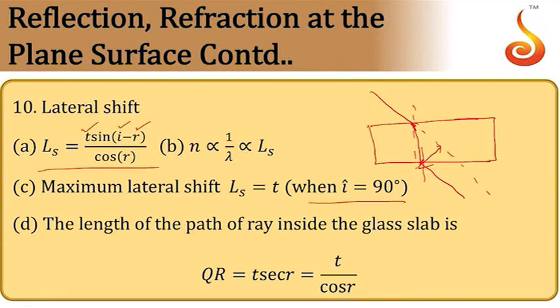The shift is maximum when the angle of incidence is equal to 90 degrees. Angle of incidence 90 degrees means it is not normal incidence. Light should be incident along this line. It is grazing incidence. This is 90. Remember, angle of incidence is measured from the normal, not from the surface.